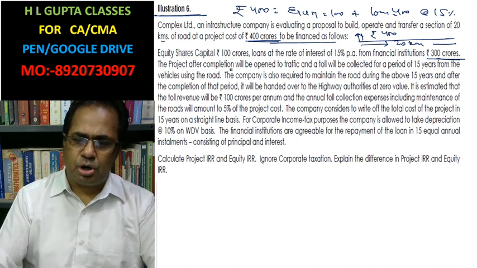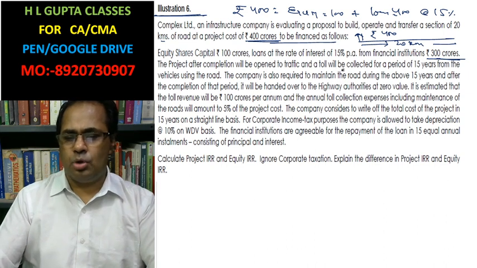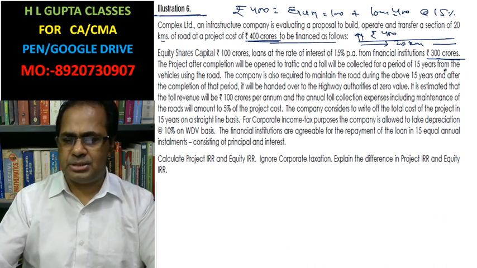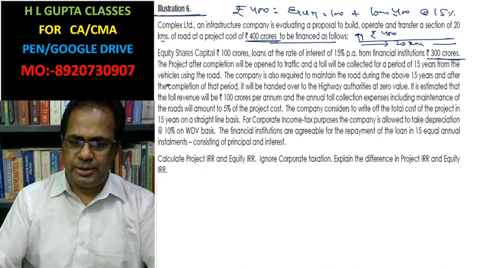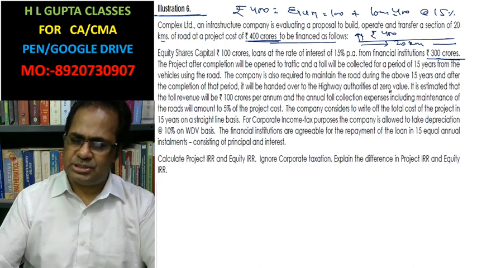The project after completion will be opened to traffic and the toll will be collected for 15 years from the vehicles using the road. The company is also required to maintain the road during the 15 years, and after that period it will be handed over to the highway authorities at zero value.